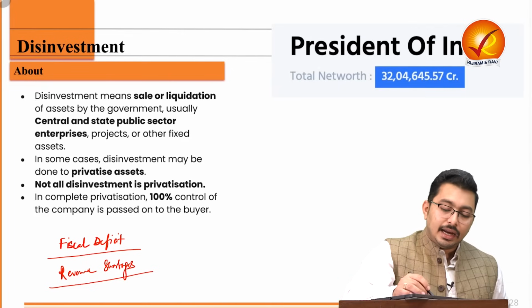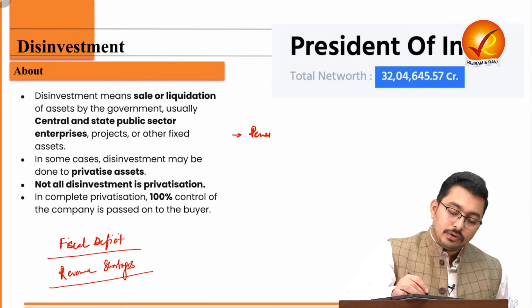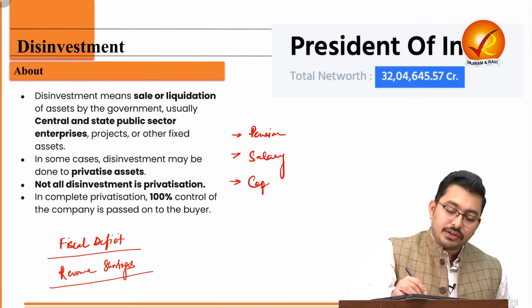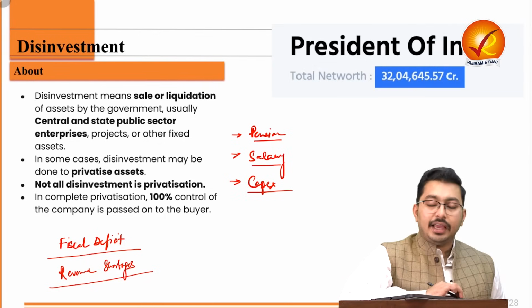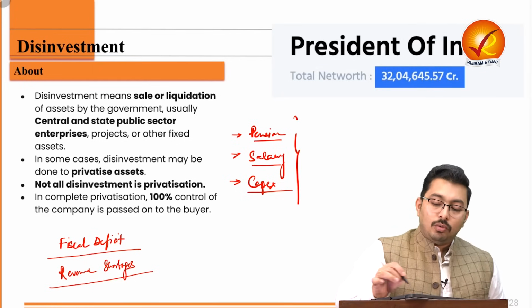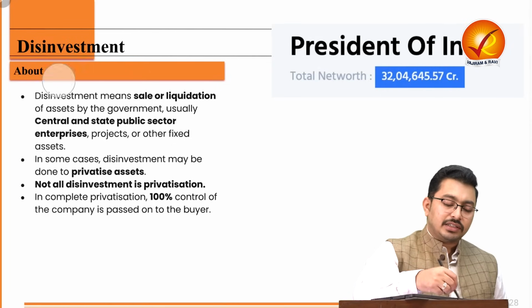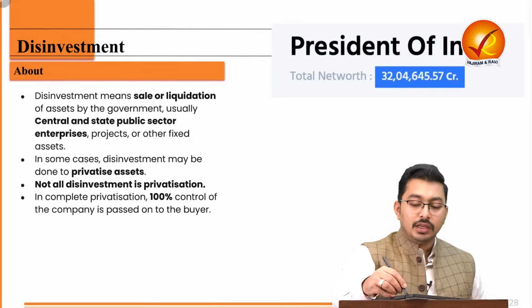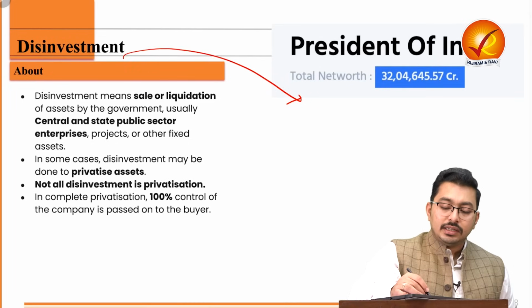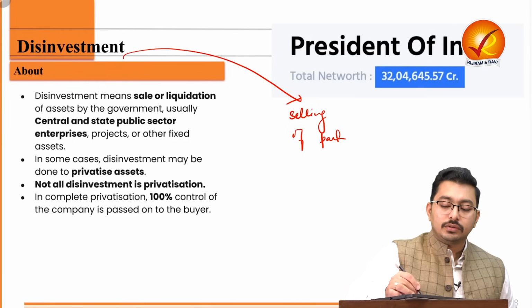So let's say I have new burdens, like I want to give more pension, or let's say now my salaries, they have increased, or let's say I want to go for capex, that is capital expenditure. In all such cases, government requires some money to spend. So one method of tapping into new reserves or to get some extra cash is through disinvestment. Disinvestment is nothing but selling of your part ownership.